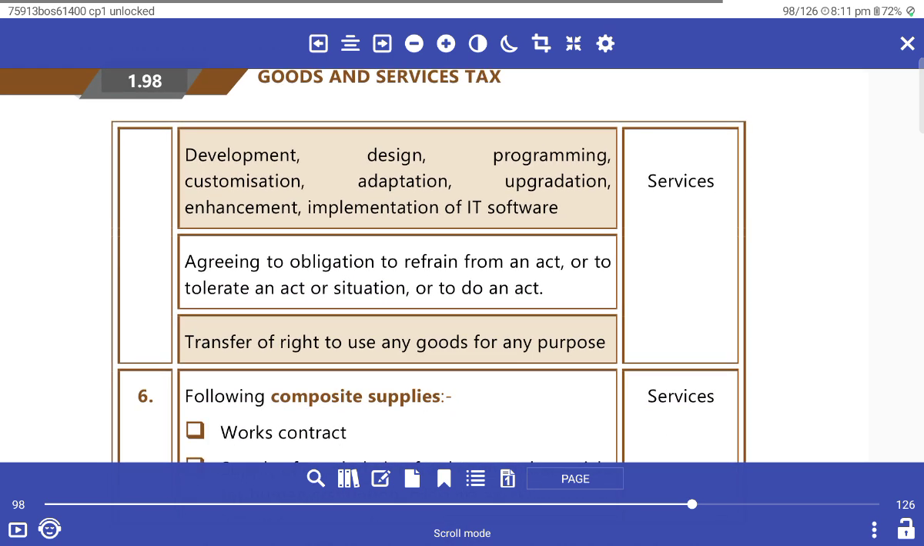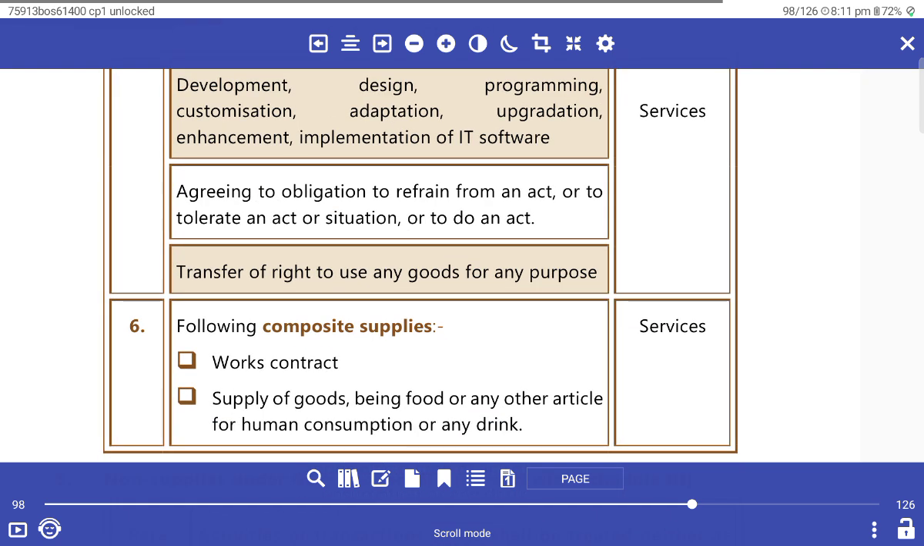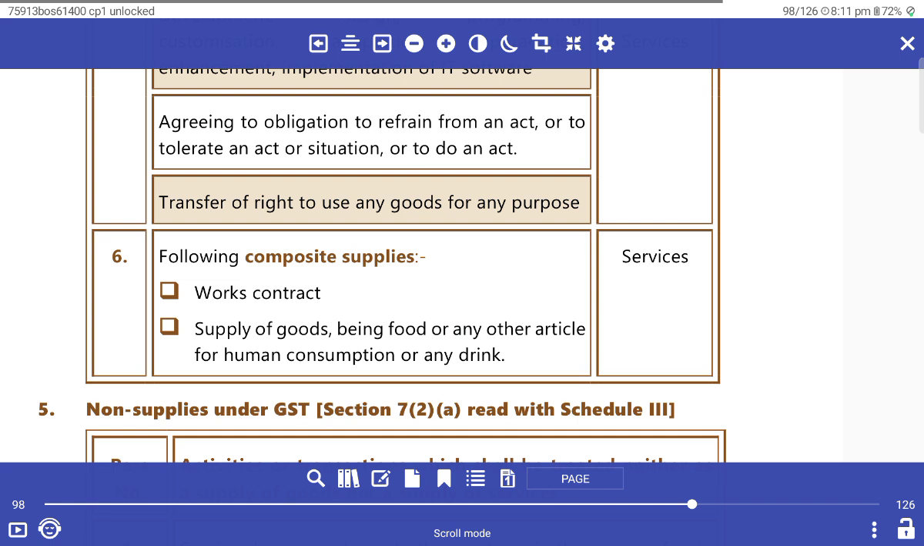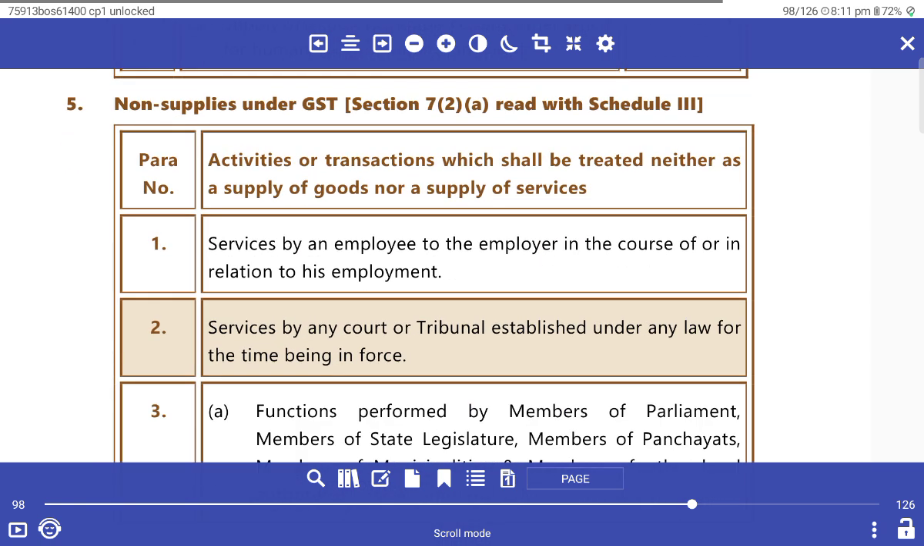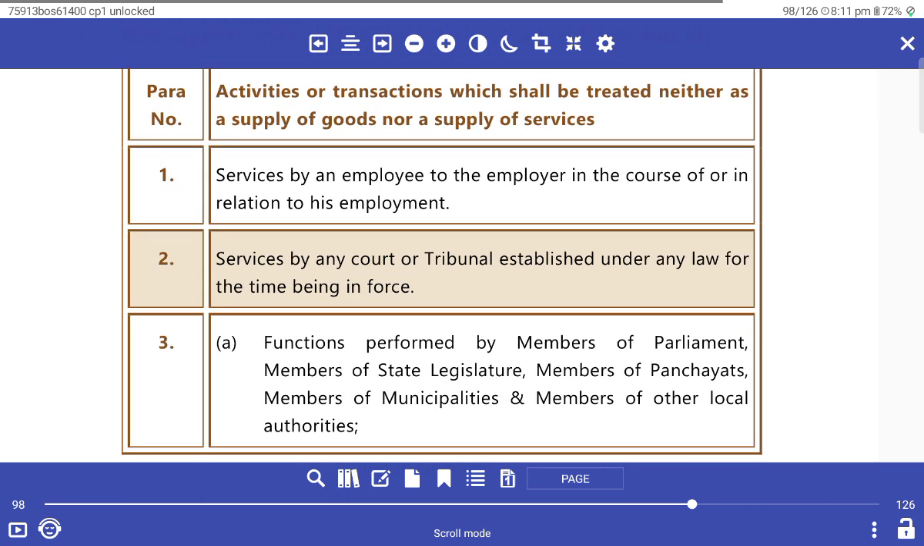Development, design, programming, customization, adaptation, upgradation, enhancement and implementation of IT software is a service. Agreeing to the obligation to refrain from an act, or to tolerate an act, is a service. Transfer of the right to use goods is a service. The following are composite supplies: works contract service, and supply of goods being food or any other article for human consumption or drink. Under GST, Section 7(2) read with Schedule 3, certain activities or transactions shall be treated neither as a supply of goods nor a supply of services.